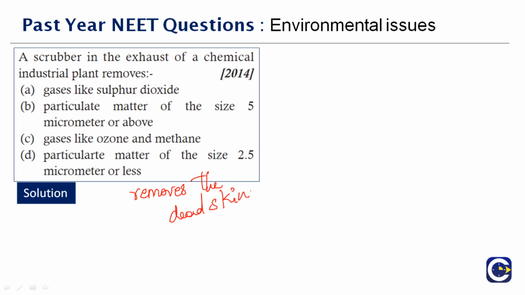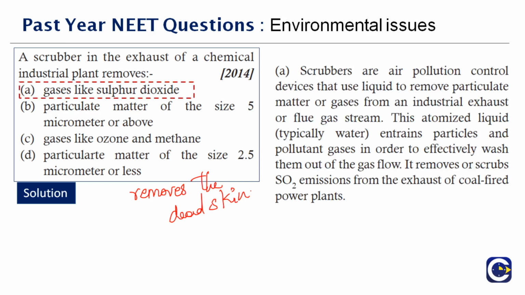Likewise, the scrubber in the chemical industry is used to remove the waste gases. Gases like sulfur dioxide and many other gases can be removed from it. Therefore, the right answer to this question is option A. Basically, very importantly, it removes gases like sulfur dioxide.